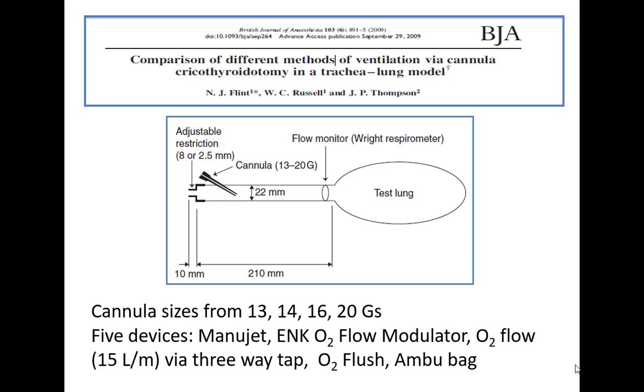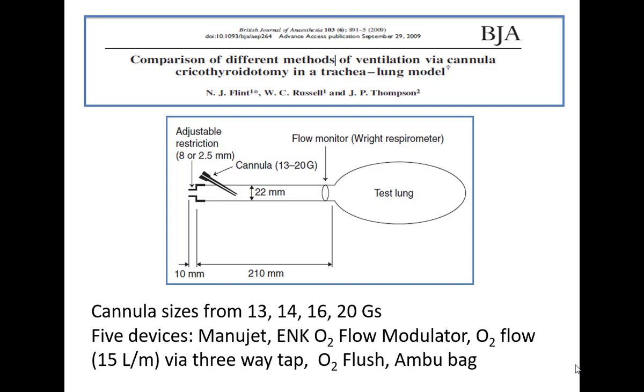So this was a very interesting study. What they did was they made a trachea out of plastic tubing, and they had a test lung attached to that. And what they also had at the other end, or the upper end of the airway, was an adjustable restriction, so where they could adjust the size of the glottis, right?